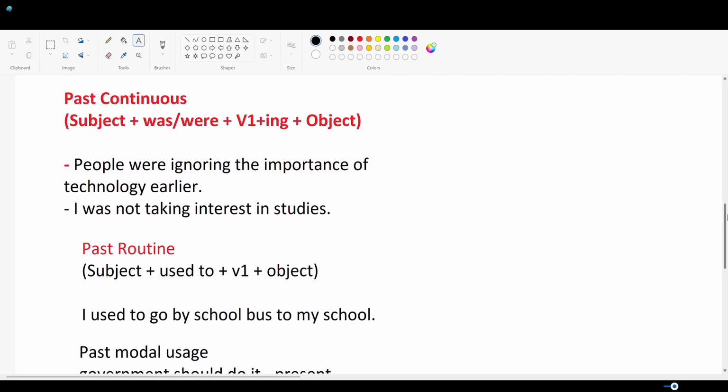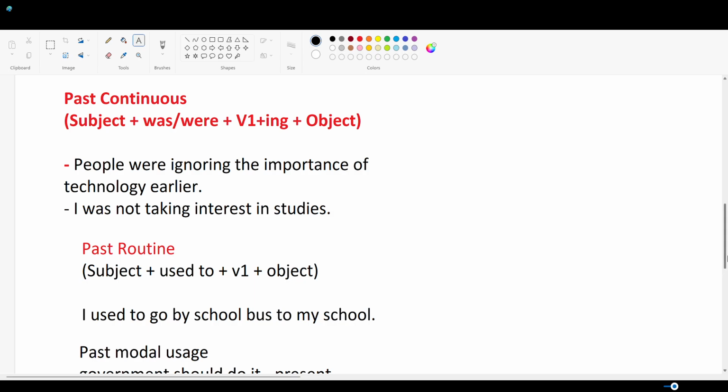Now, same way, we have to use past continuous tense to describe events which took place in continuity in the past. For example, people were ignoring the importance of technology earlier. Now, same way, I was not taking interest in studies. Now, these sentences are describing events which happened in the past and in continuity at the same point of time.